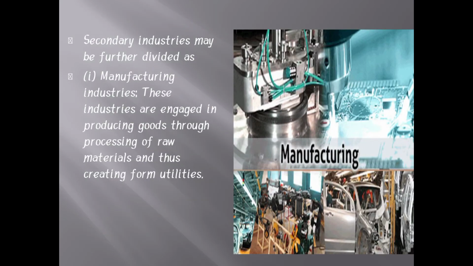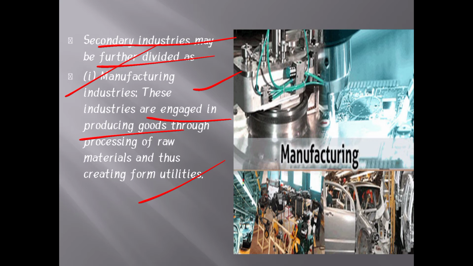First, the secondary industry may be further divided, starting with the manufacturing industry. Manufacturing industries are those engaged in producing goods through the processing of raw material, and thus creating utilities. If you want to produce some products, it has some steps, some process.